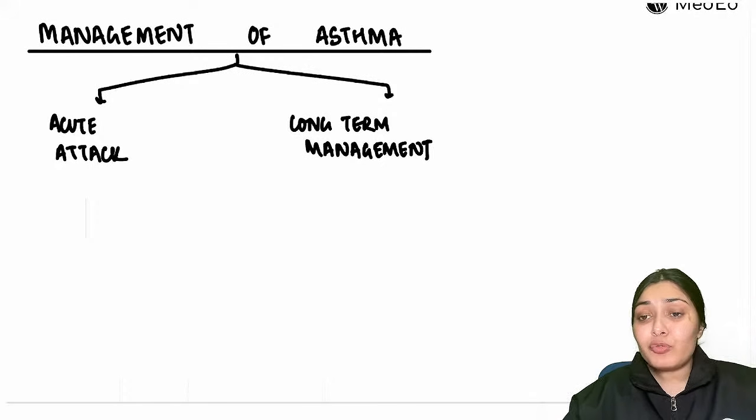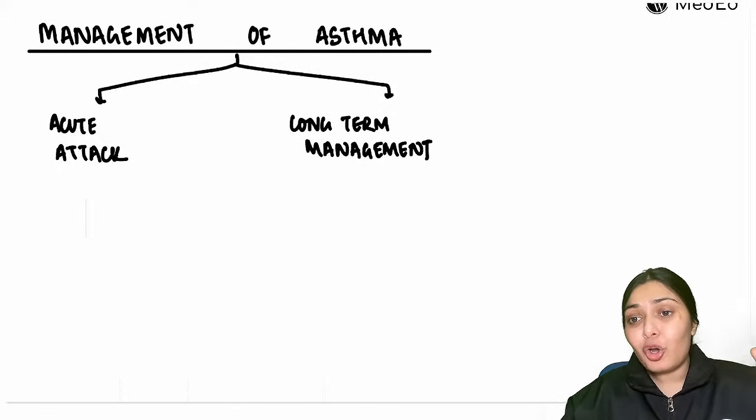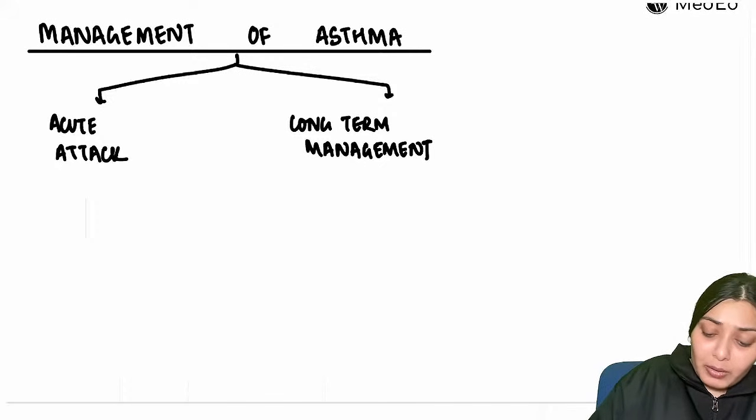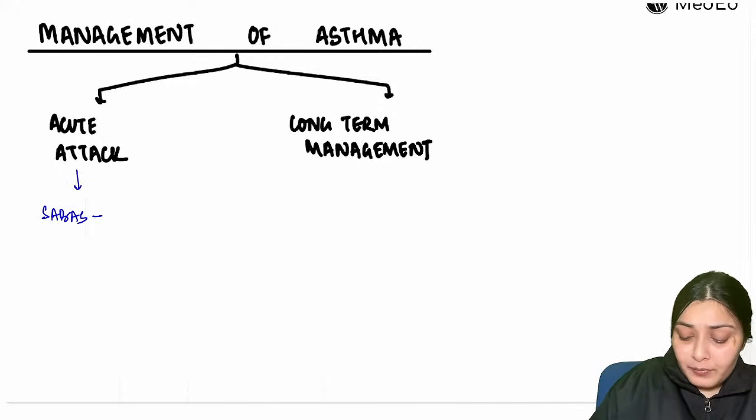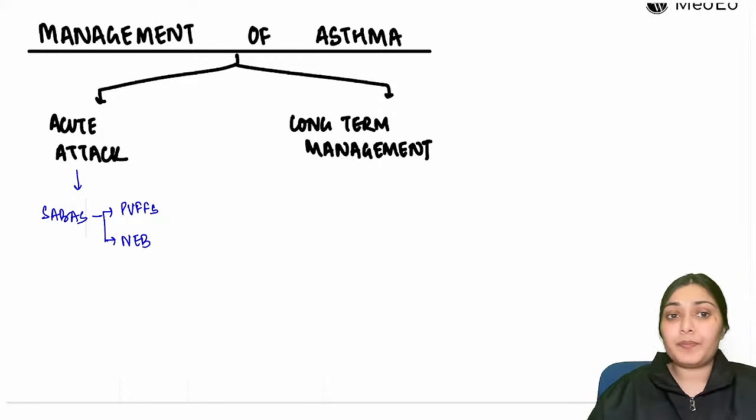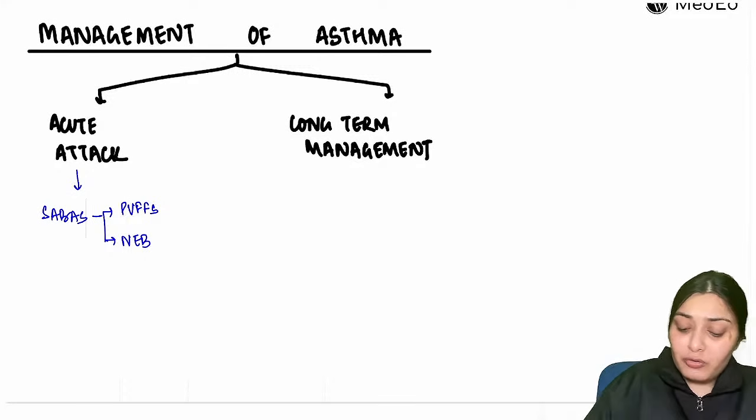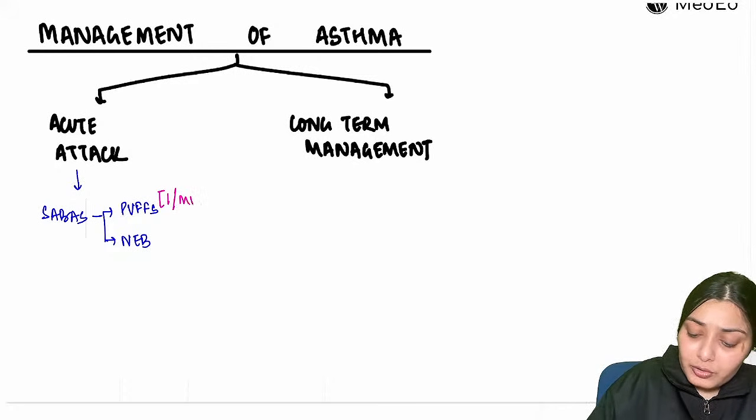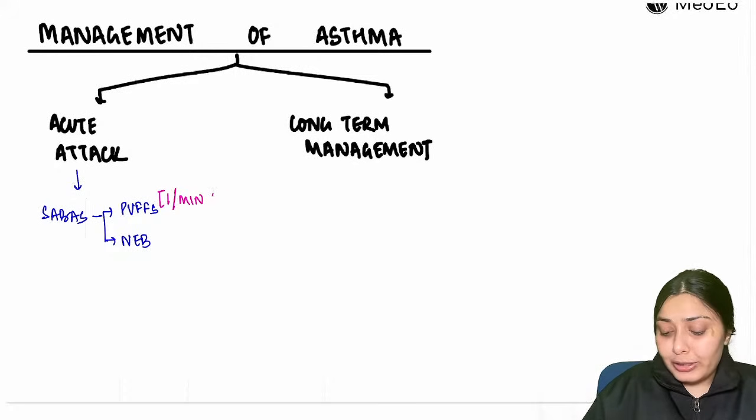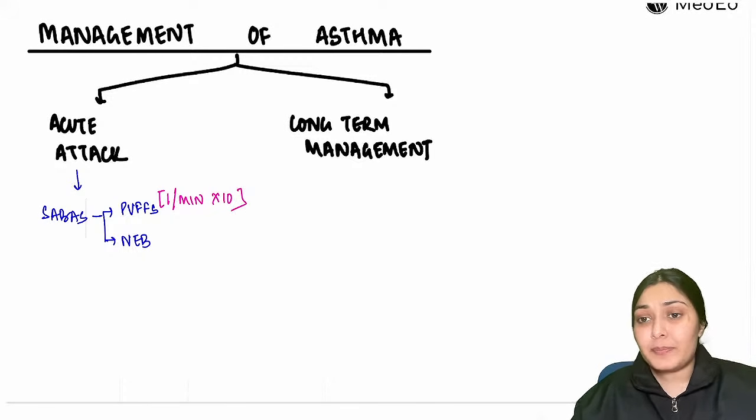Whenever a child comes to you with an acute attack, what are you going to give? SABAs, that is, short acting beta agonists. Firstly, we start with SABAs, salbutamol. Either we can give through inhalers, you give puffs, or you can give nebulization, right? What is the duration of these puffs? You give 1 puff per minute, and you can go on till giving 10 puffs.